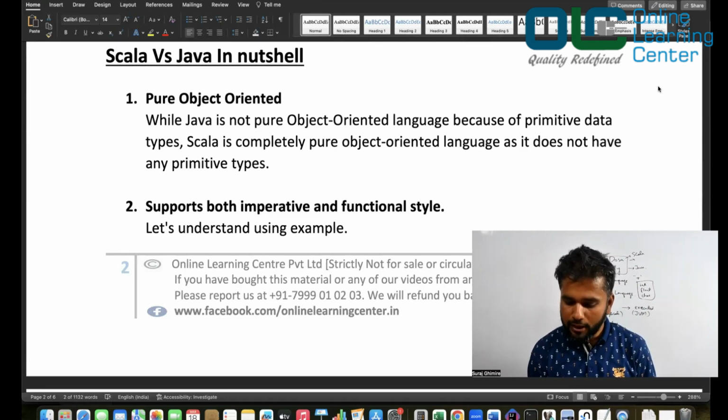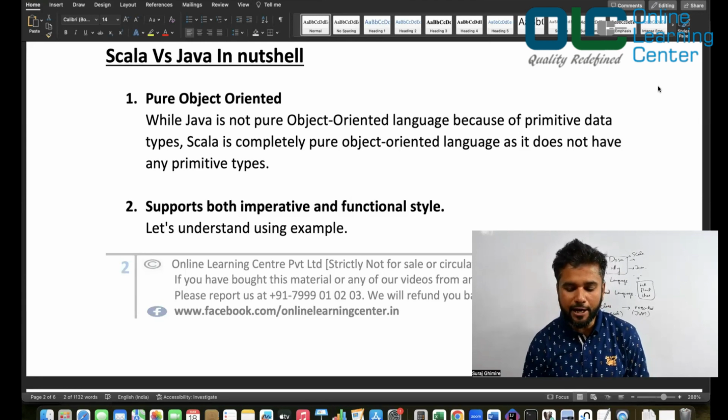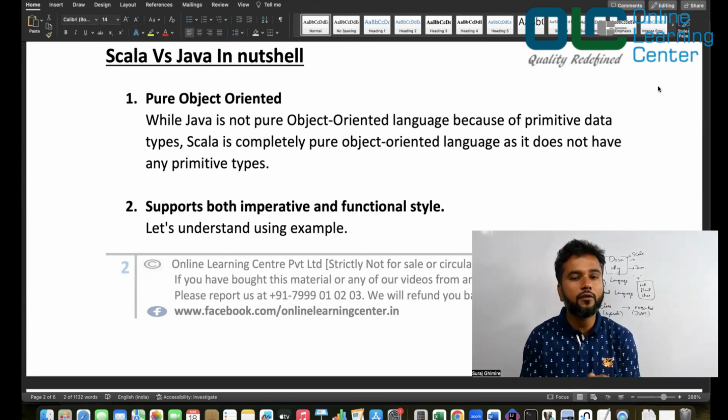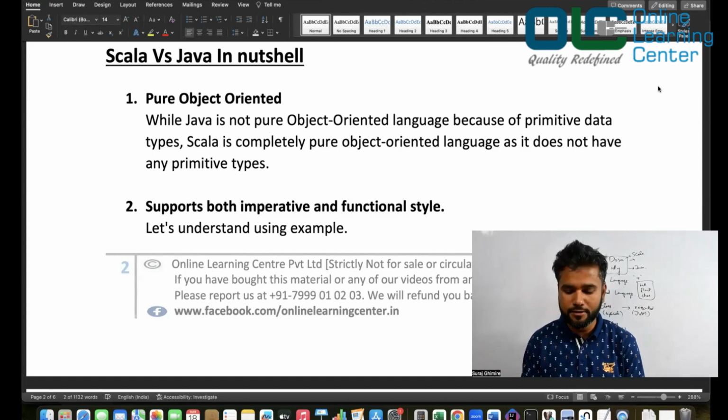Okay, so let me take up some questions. SBT, are you referring to Gradle? Gradle is one such tool just like your SBT. It's a brother of SBT. SBT, Gradle, Maven, they are all brothers and sisters.